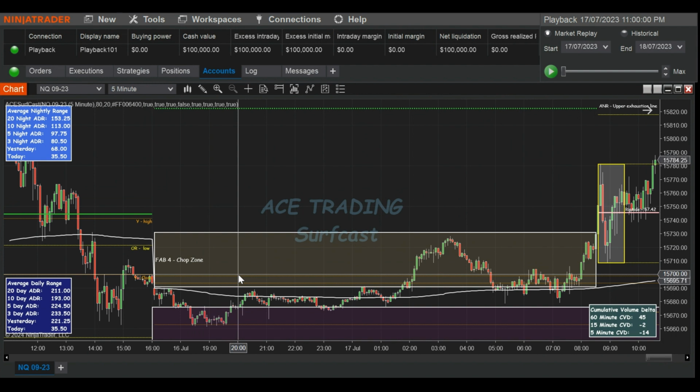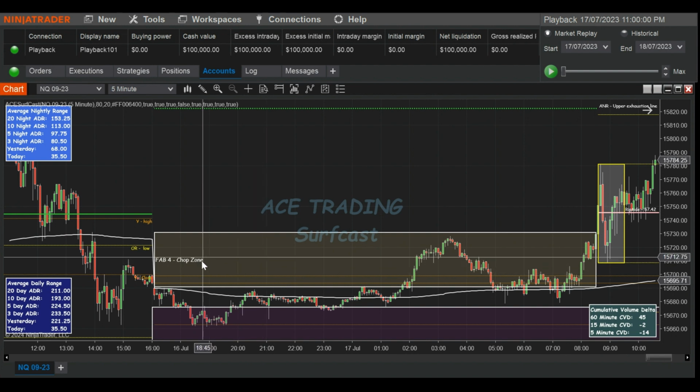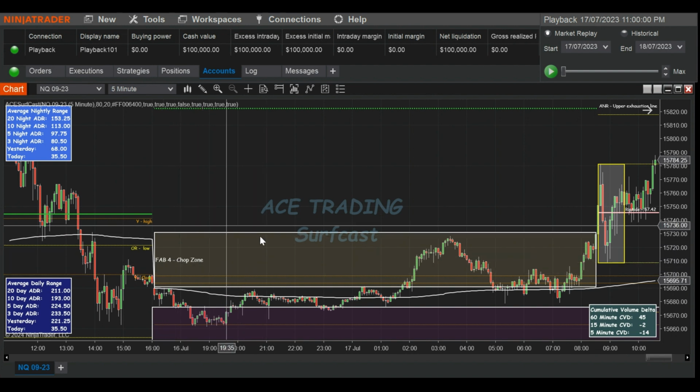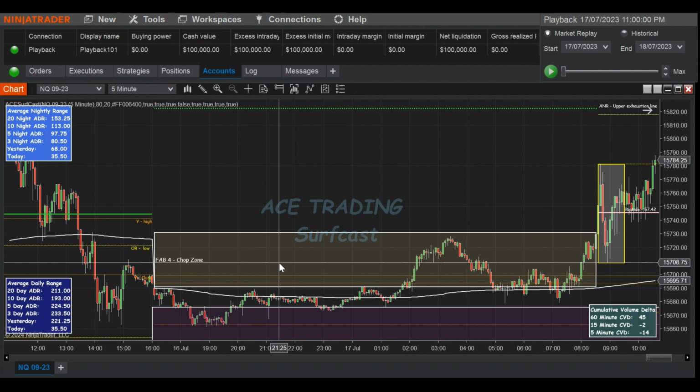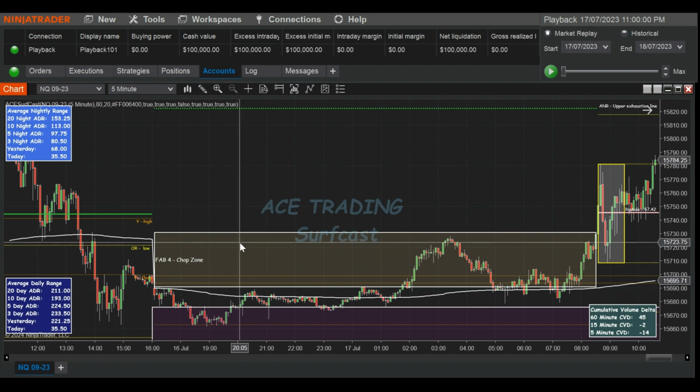What you'll find is price will tend to move away from that chop zone, and then try to come back to it, to then reverse out of it again. That's what chop zones do. There's a fair bit of research out there around the Fab 4, using 4 different bits of information to form that chop zone. I'm not going to go into detail now; this is something I'll do in the members area of our Discord. I just wanted to tell you that that's kind of where it came from.